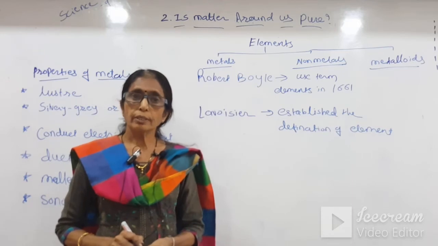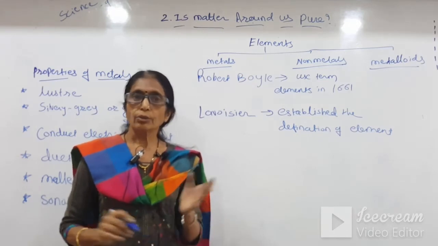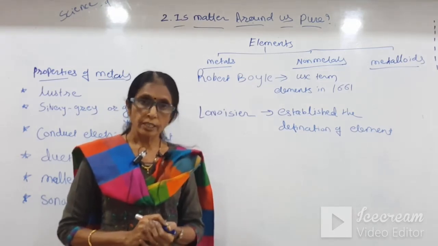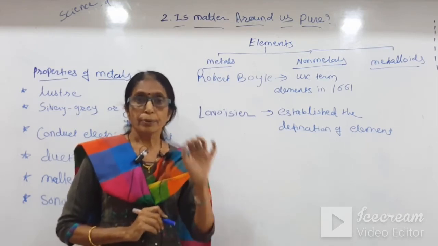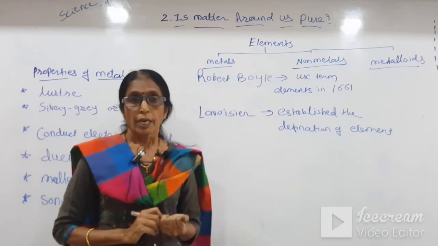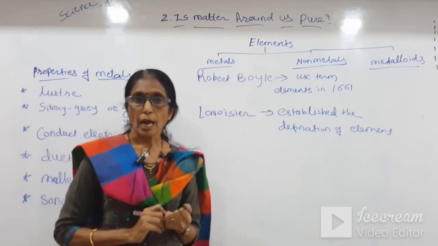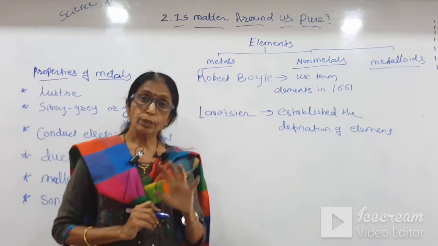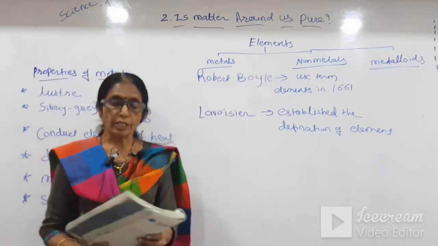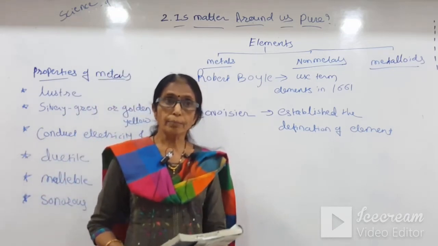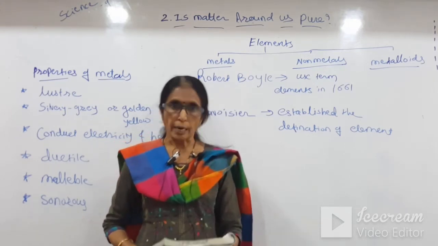Students, according to chemistry, the meaning of pure substance is different from that in our everyday life. This point we discussed at the start of this chapter. Now, what are pure substances according to chemistry? According to chemistry, pure substances are divided into two groups, elements and compounds, according to their chemical composition. Okay students, it is given on page number 25. On the basis of chemical composition, substances can be classified as either elements or compounds.